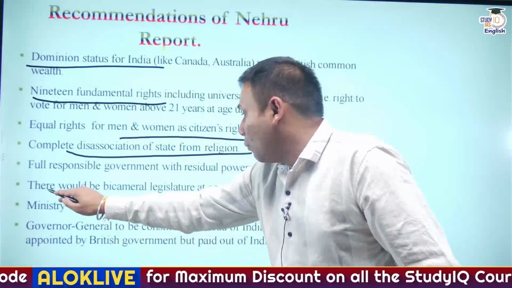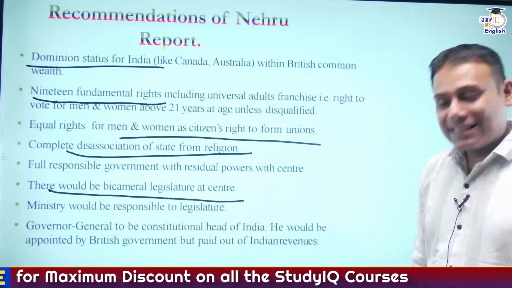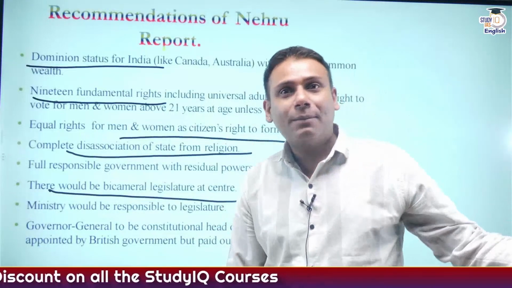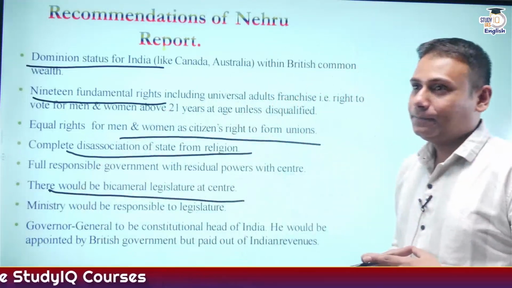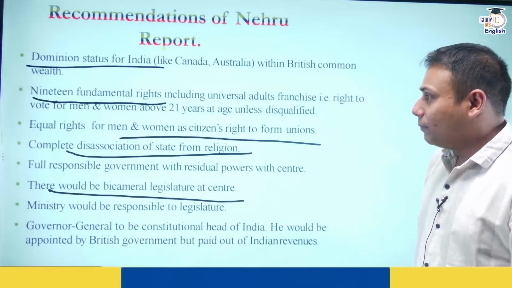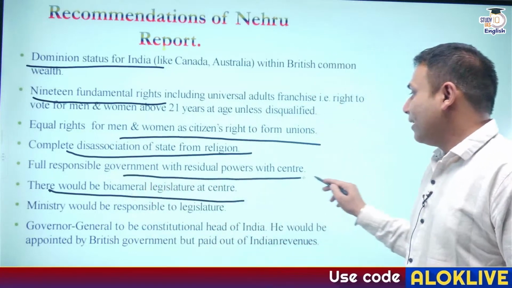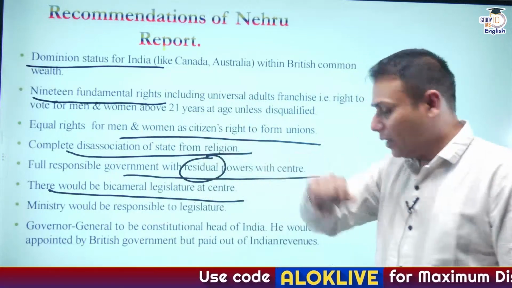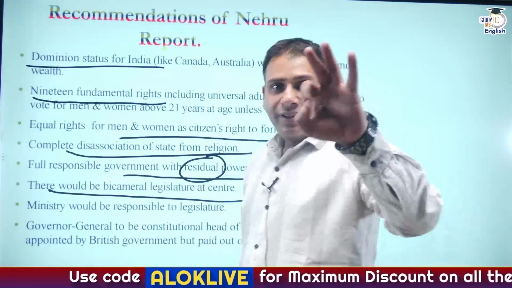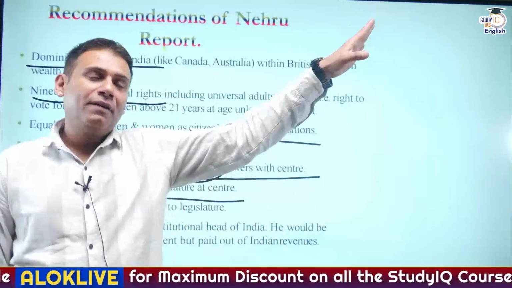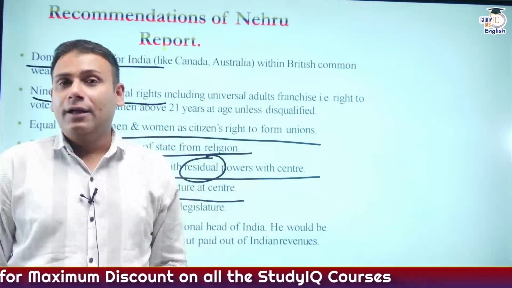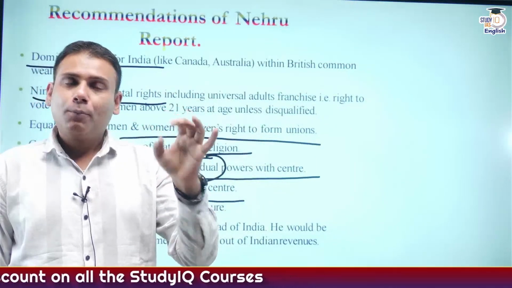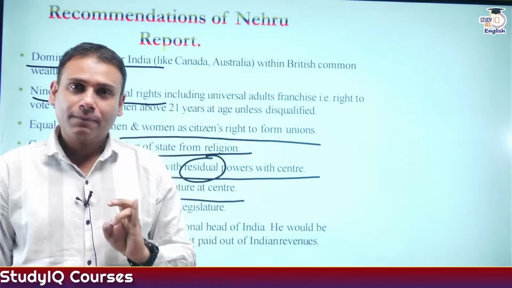There would be a bicameral legislature at the center. Presently, we have the Lok Sabha and the Rajya Sabha. Correct? Apart from this, full responsible government with residual powers with the center. Now, what are residuary powers? We have three lists. At that time, as per the Government of India Act 1935, there were three lists: federal list, provincial list and concurrent list.